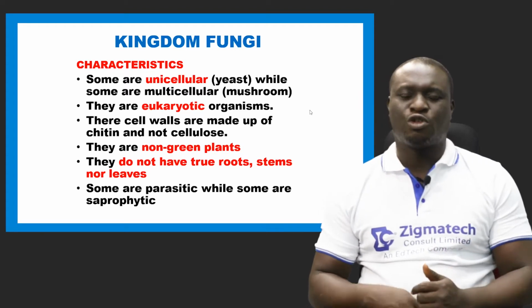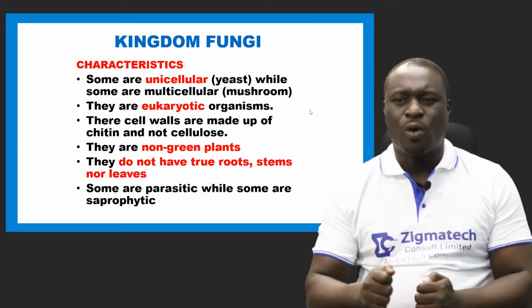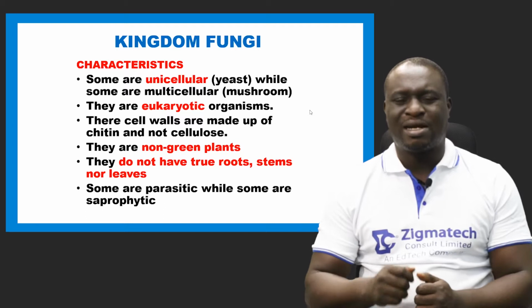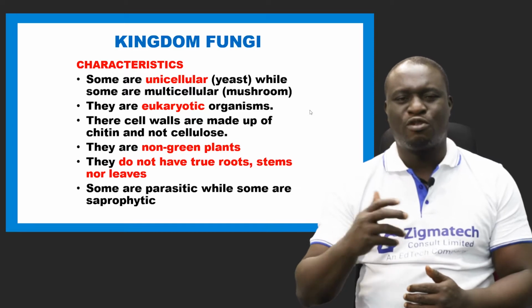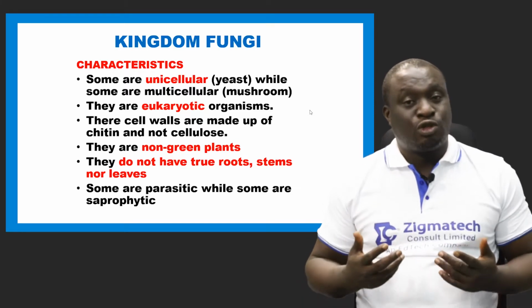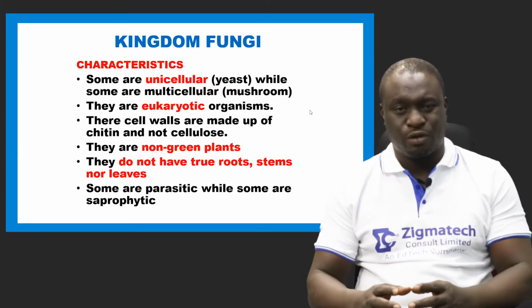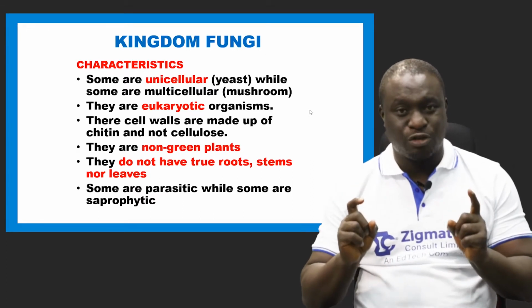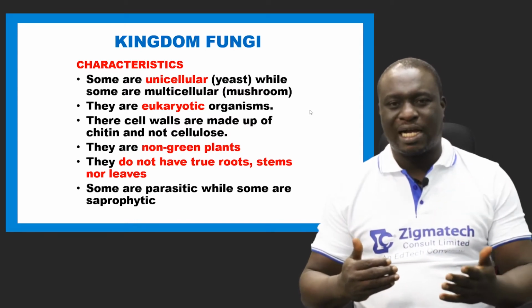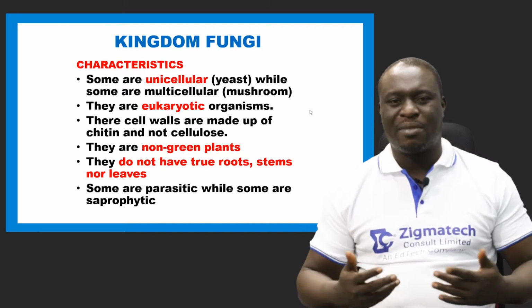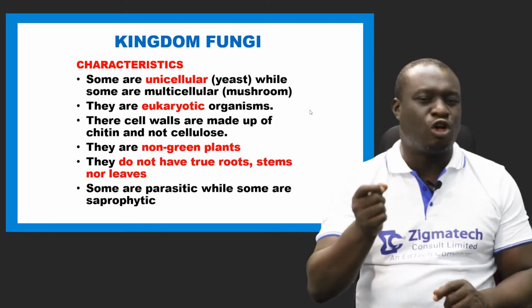Is that okay? Now, also note, another characteristic of fungi is that some are parasitic while some are saprophytic. Parasitic in the sense that they feed or derive nutrients from other organisms, and saprophytic in the sense that they don't manufacture their own food. They derive nutrients from dead remains of plants and animals. So please take note. This is very important. I've seen several past questions where they ask if fungi can manufacture their own food. No. Fungi are parasitic and saprophytic, not autotrophic.